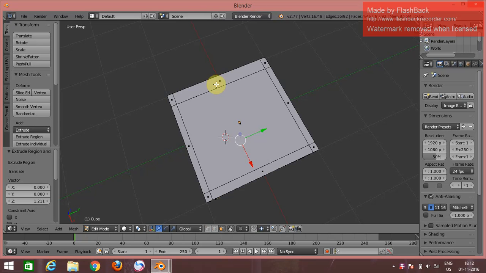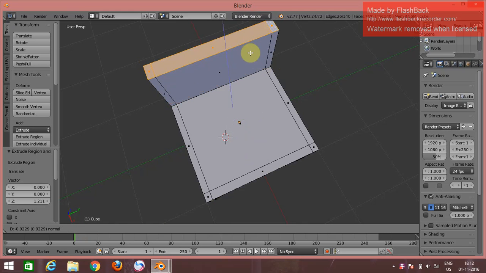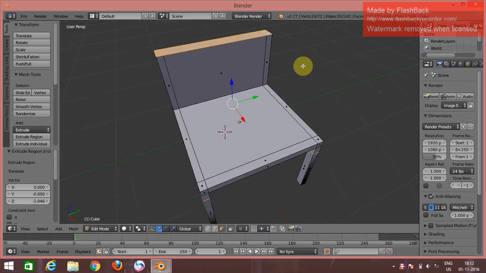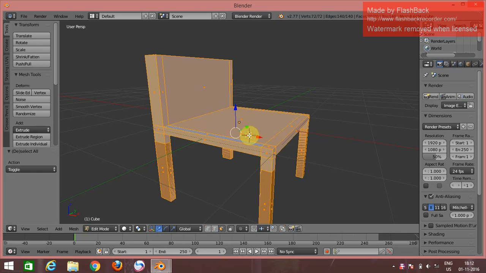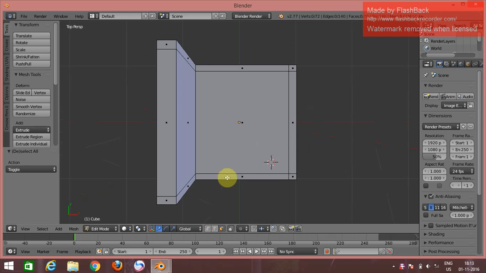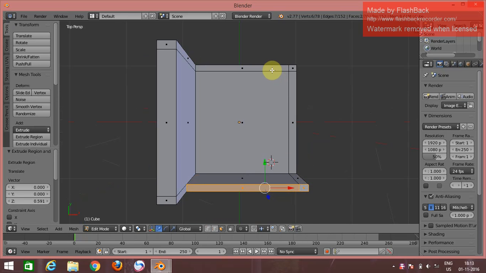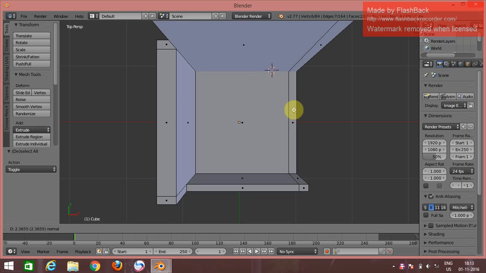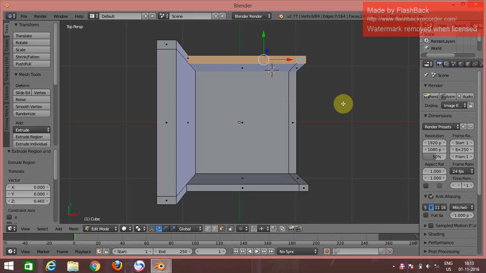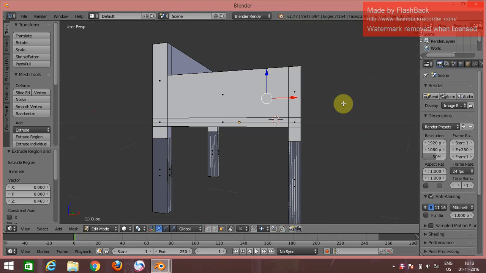Then select this portion, then press E. Now select this piece. Now the chair has been made.